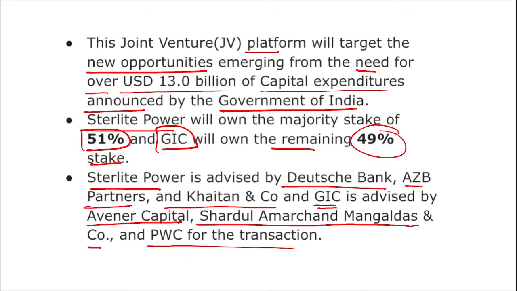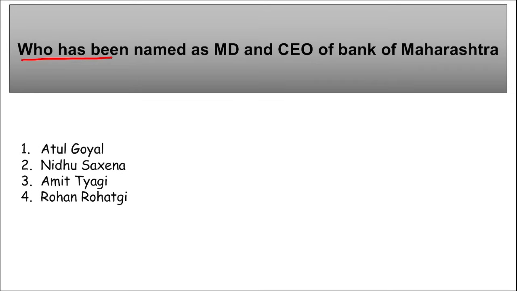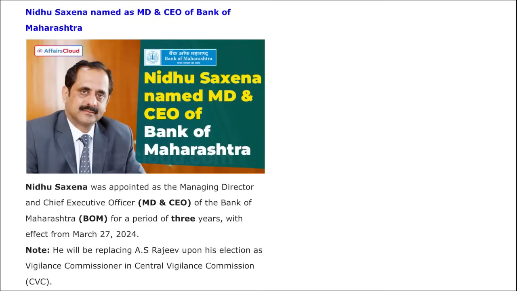Right? Next is who has been named as Managing Director and Chief Executive Officer of the Bank of Maharashtra. So Nidhu Saxena. Right, let me show you here. Nidhu Saxena has been named as the new Managing Director and Chief Executive Officer of the Bank of Maharashtra for a period of 3 years with effect from 27th of March. He will be replacing A.S. Rajiv upon his election as the Vigilance Commissioner in the CVC.